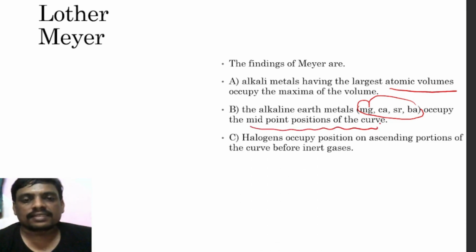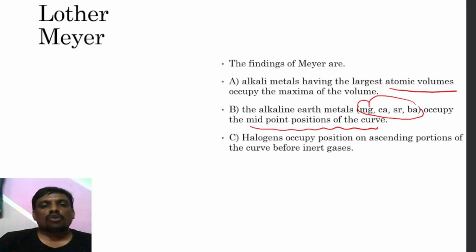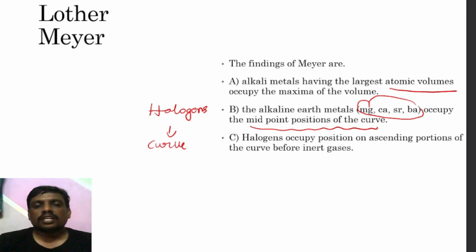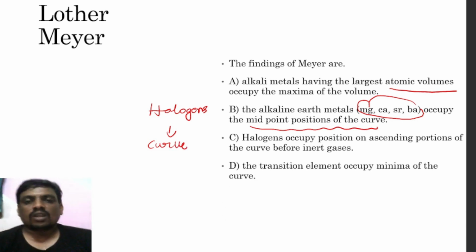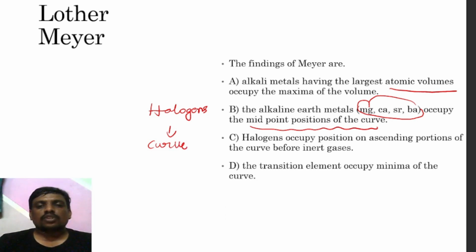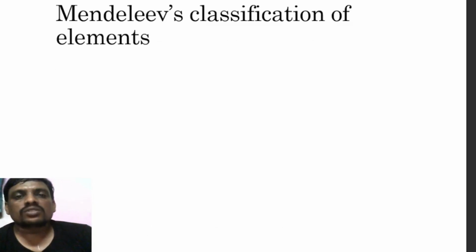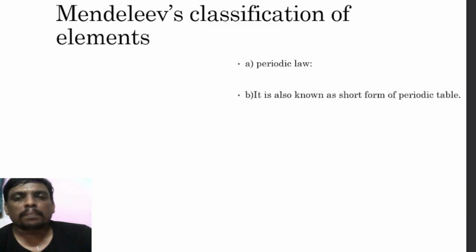In this case, if you take the halogens, they occupy positions on the ascending portion of the curve, next to the inert gases. Now, the transition elements occupy the minimum of the curve. Now, finally, I am telling you about Mendeleev's classification of elements, the periodic law.